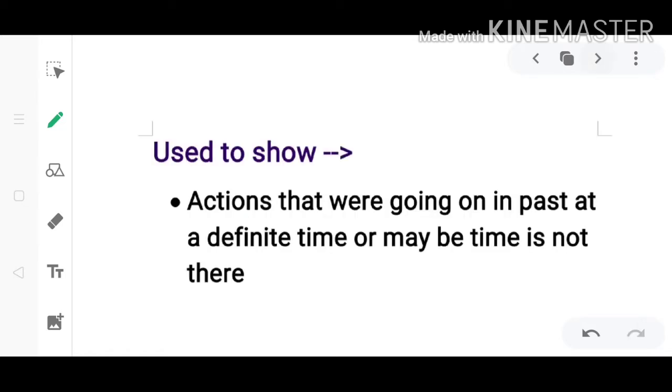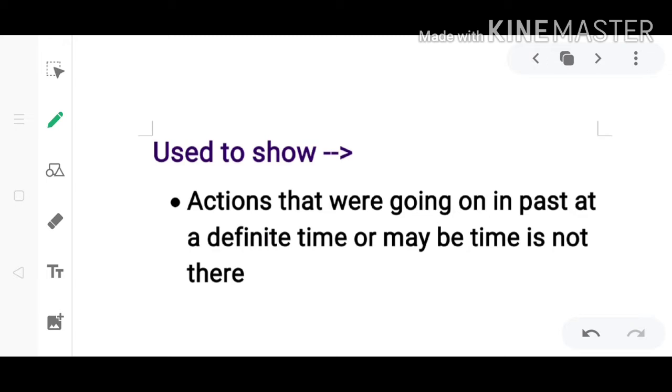So let's start. It is used to show actions that were going on in the past at a definite time, or maybe time is not there. That means those activities or events which were continuous in the past, whether they occurred with a definite time or uncertain, are shown by using past perfect continuous tense.